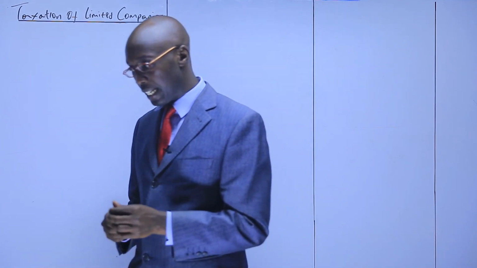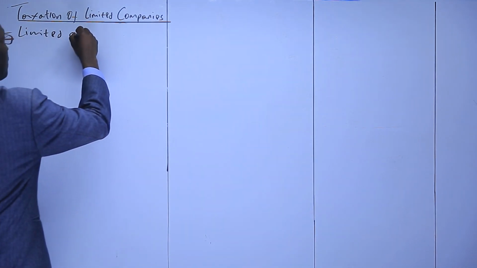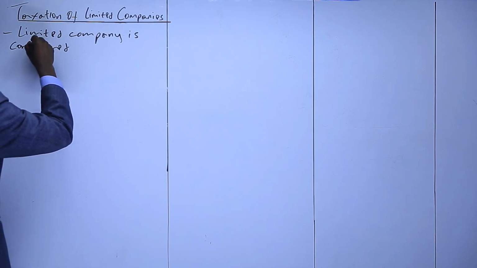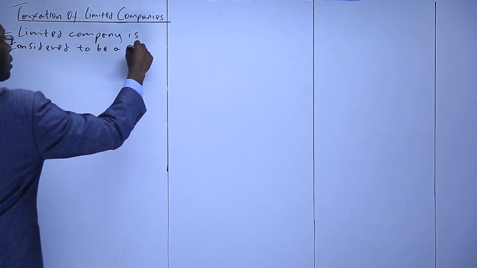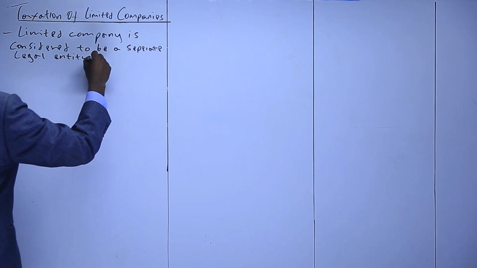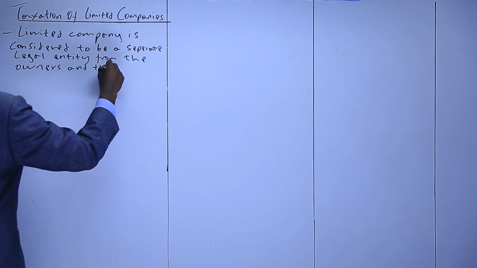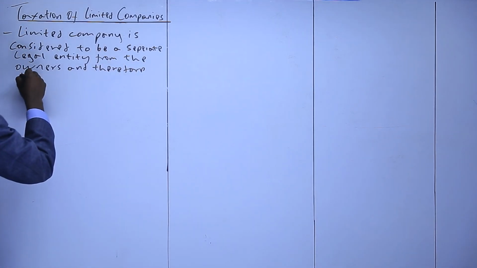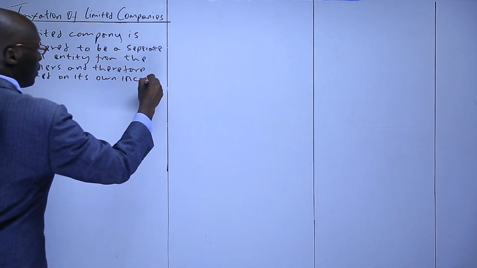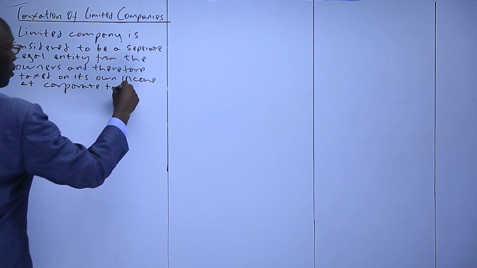So this is what you need to know about the limited company. A limited company is considered to be a separate legal entity from the owners, and therefore taxed on its own income at the corporate tax rate.